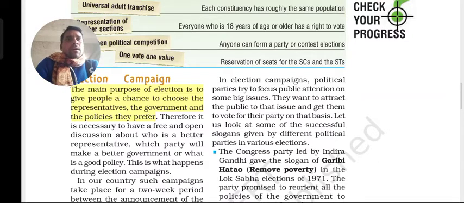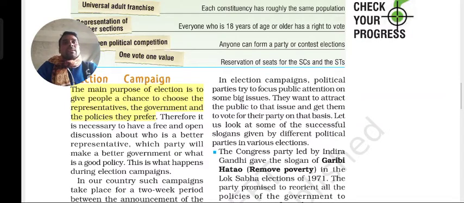And in the election campaigns, the political parties try to focus the public attention on some big issues. Already you know, before the election, the ruling party knows that after 1 month or 6 months or 1 year the election is going to take place.